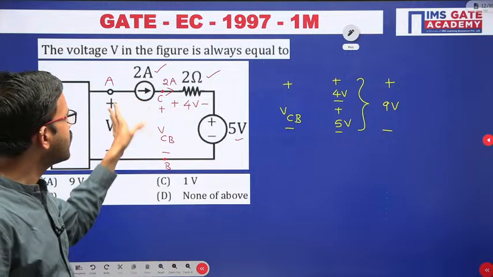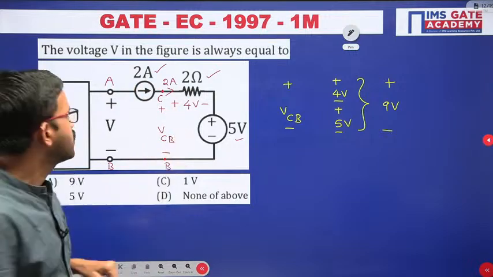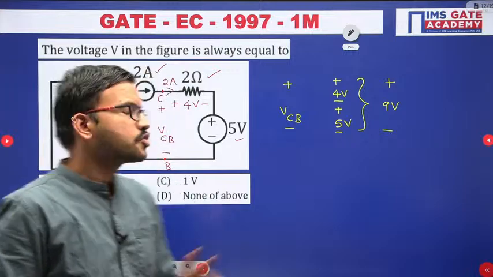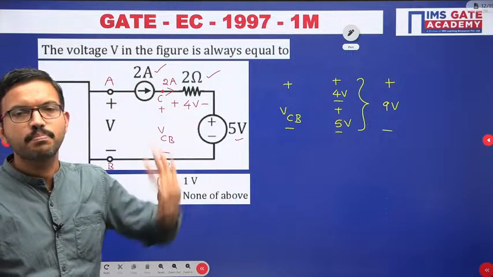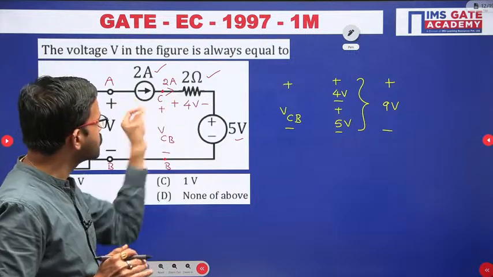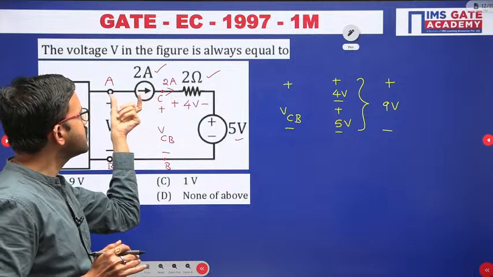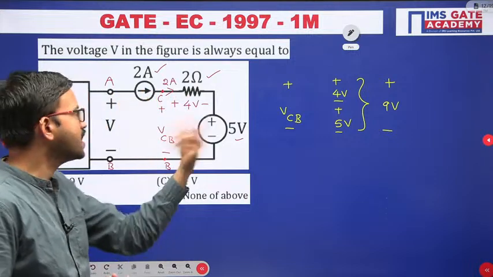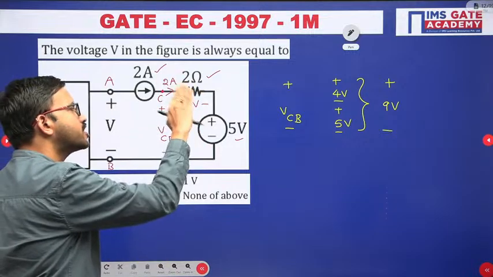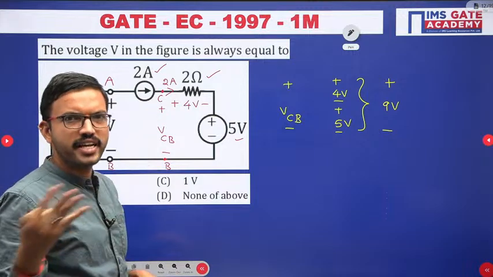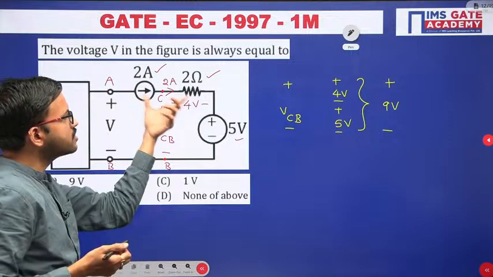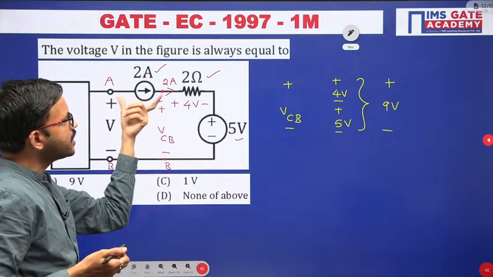But here they are not asking that, no. That's why we have to consider every element whenever they are asking for calculations with respect to powers or voltage. But whenever you are supposed to find the equivalent circuits, at that time we can reduce. A current source in series with a resistor is as good as a current source. That means this resistor is redundant, because instead of 2 ohm, you can have 5 ohm, 10 ohm, whatever the resistor value. Irrespective of that, the same current of 2 ampere is flowing. So based on that, we can consider the equivalent circuit as 2 ampere.